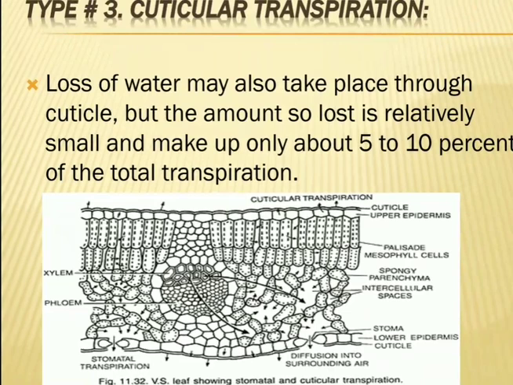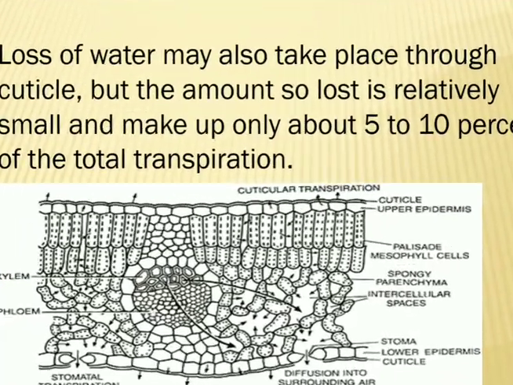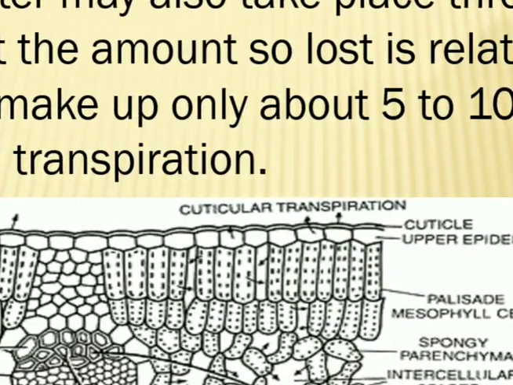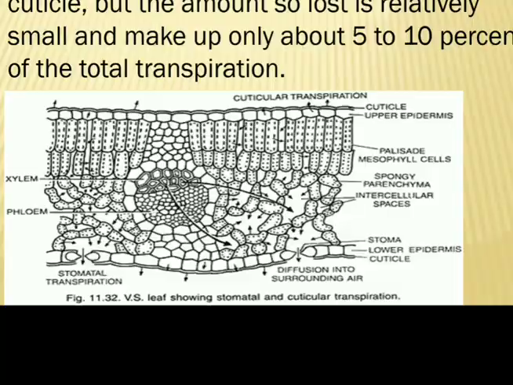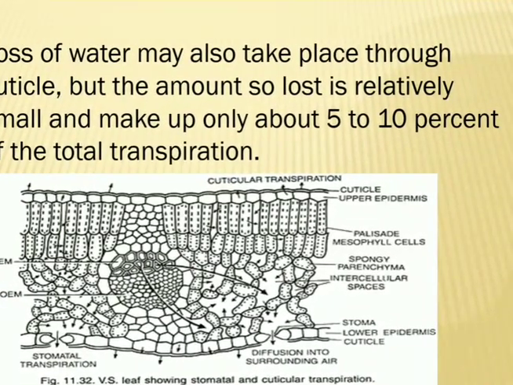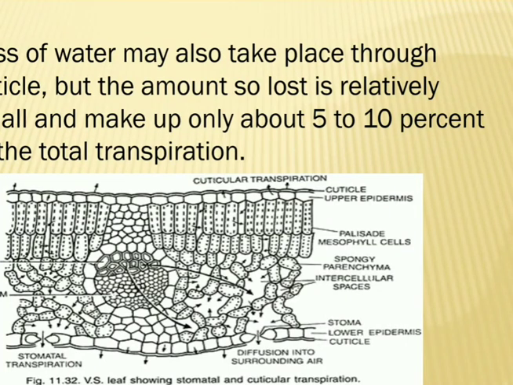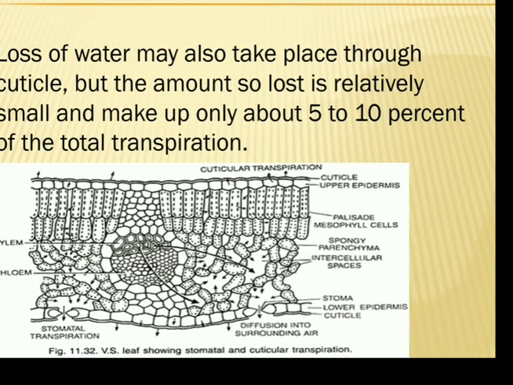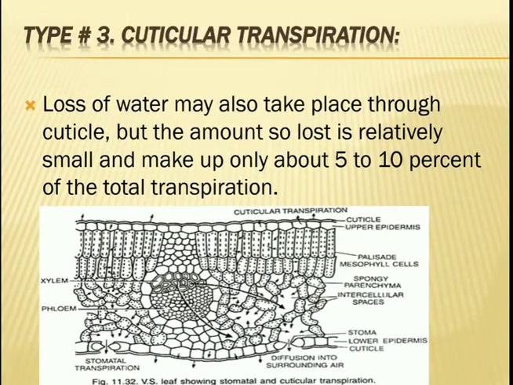So once again I will repeat, what is cuticle? Cuticle is a protective covering present above the epidermis, either upper epidermis or lower epidermis. It is a protective covering, but through this cuticle 5 to 10% of water is lost through transpiration. It's called cuticular transpiration. So now these three types of transpiration are completed. The first one is stomatal, the second one is lenticular, and the third one is cuticular.